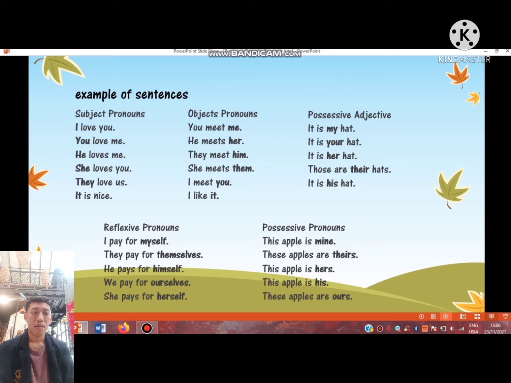And last, reflexive pronouns: I pay for myself, they pay for themselves, he pays for himself, we pay for ourselves, she pays for herself.